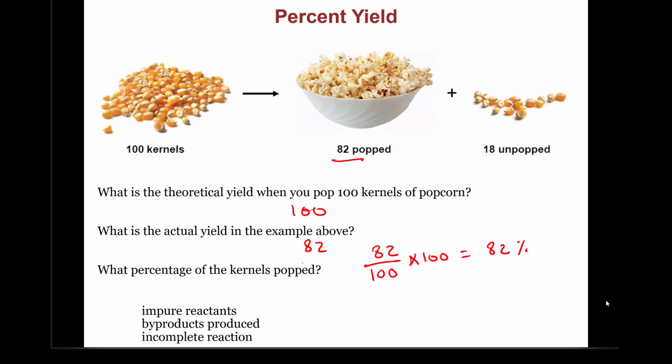It's always a percent that is less than 100% because a reaction is never 100% complete, due to the impurities. For example, if you start with 100 kernels, but they're not all kernels. You have one stone in them. So the maximum amount that you will get in this case is going to be 99 even if the reaction is complete. Also, most of the chemical reactions will have byproducts, products that are undesired. And most of the chemical reactions are going to be incomplete. Some of the reactants will remain unreacted.